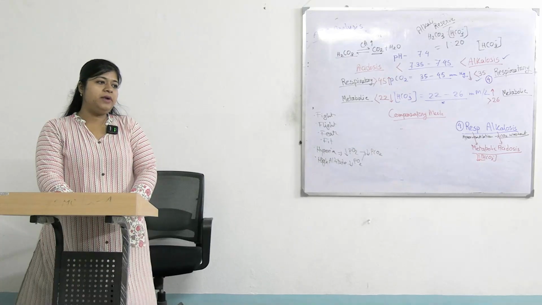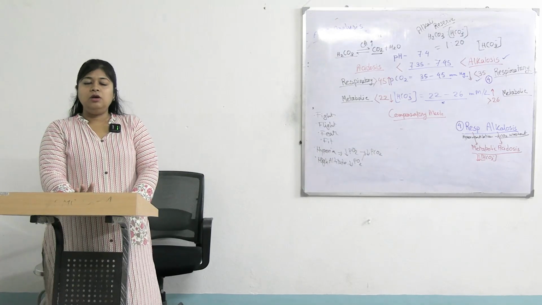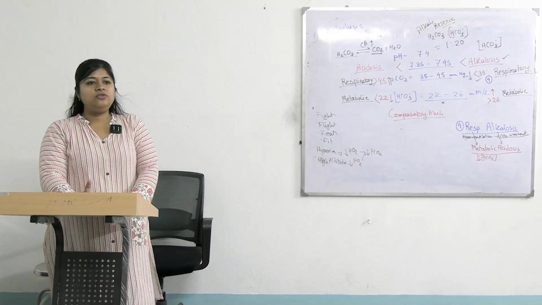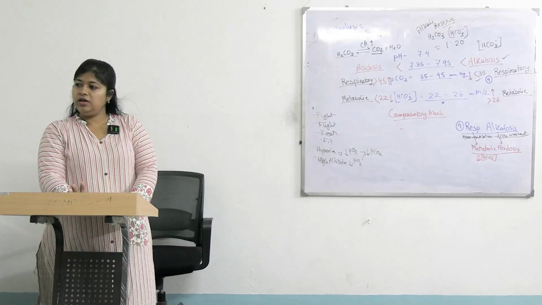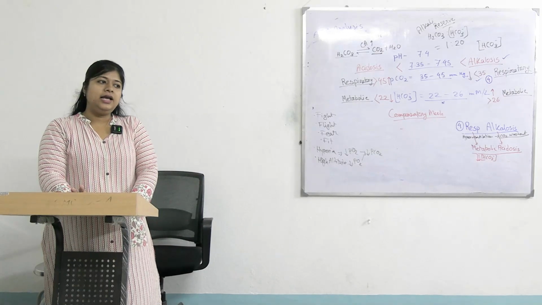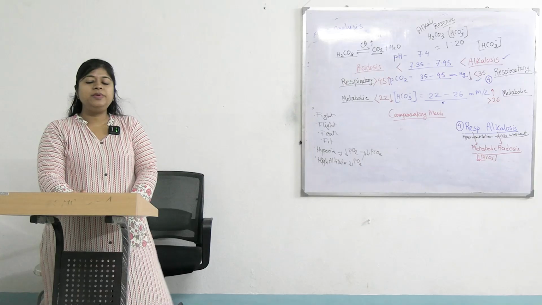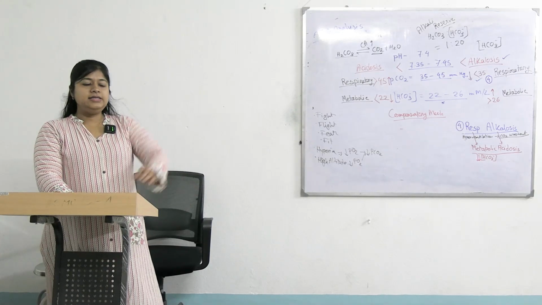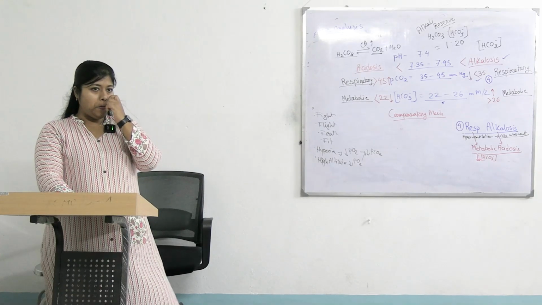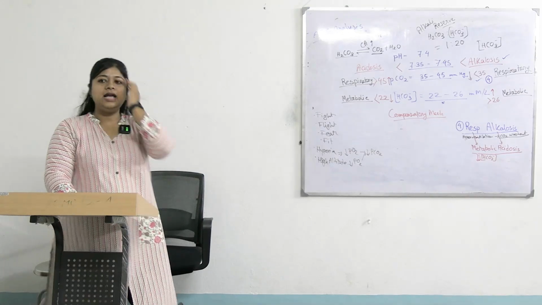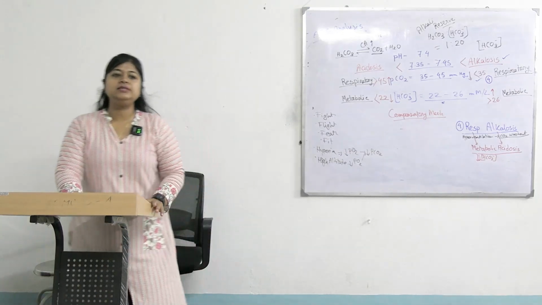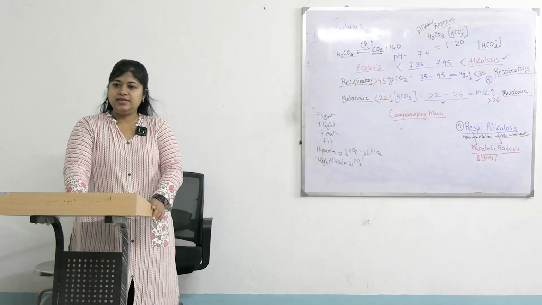How do they work? By 4 mechanisms. One is by elimination of H plus ion.